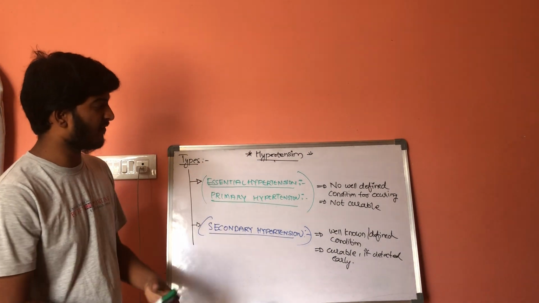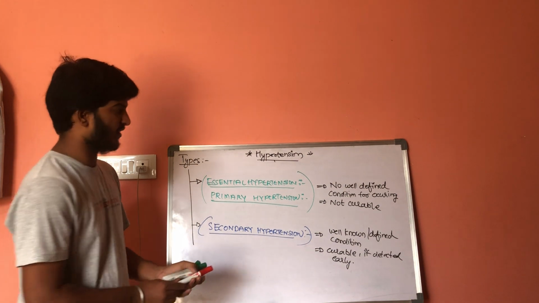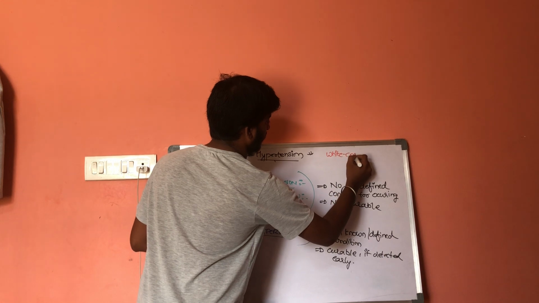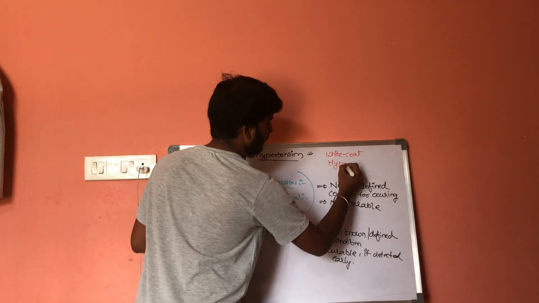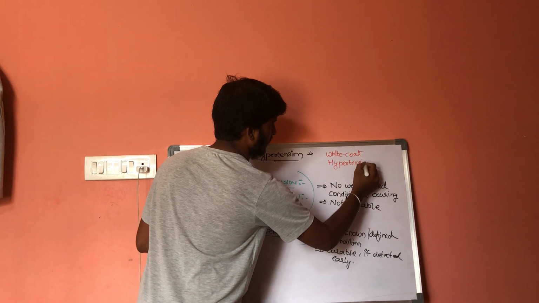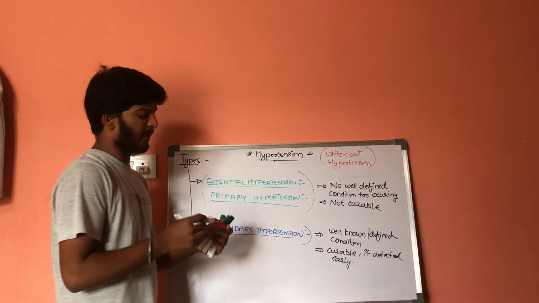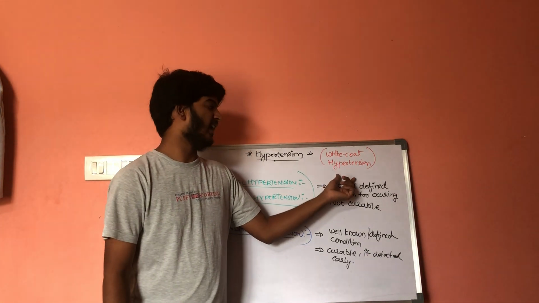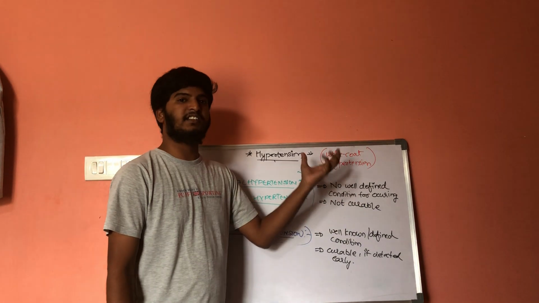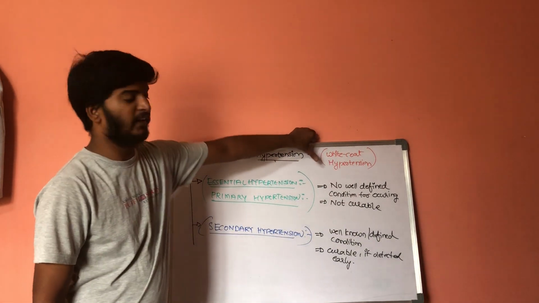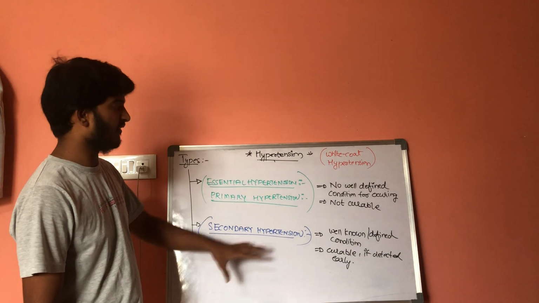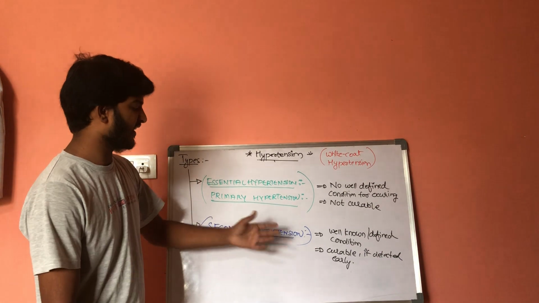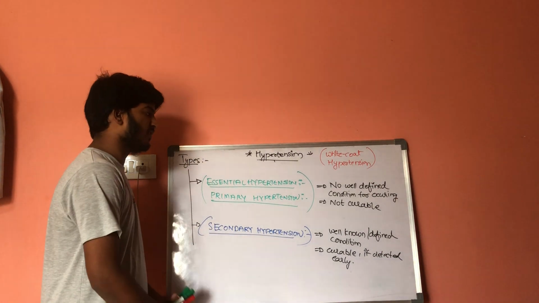Now there is another type of hypertension, that is white coat hypertension. In white coat hypertension, whenever a person visits the doctor's room, on seeing a white coat, the blood pressure value increases within seconds. That is called white coat hypertension. So the two important types are primary hypertension and secondary hypertension. So these are the types of hypertension.